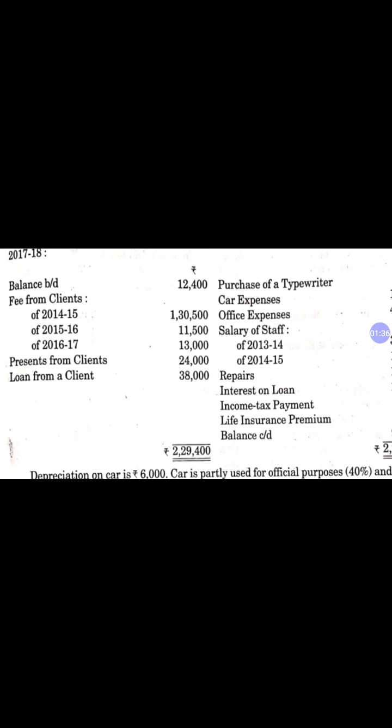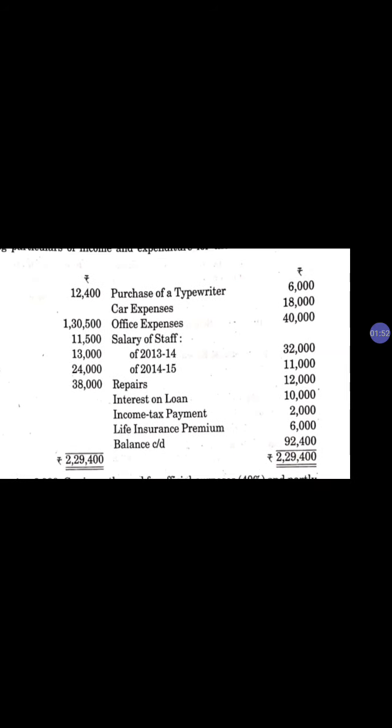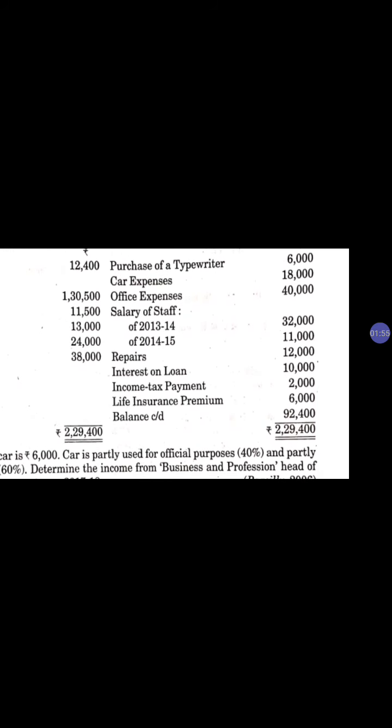So this is the balance of cash 12,400, and he gets income from clients for 14-15, 15-16, 16-17 respectively, and present from clients and loan from clients. So these are his incomes, and his expenses are purchase of typewriter, car expenses, office expenses, salary, repair, interest on loan, income tax payment, life insurance premium, and cash balance 92,400. Now, my dear student, in all these expenses we have a purchase of typewriter. This purchase of typewriter is purchase of an asset.